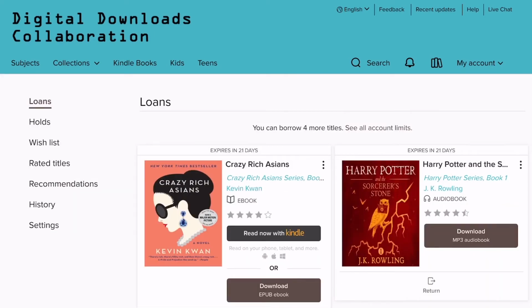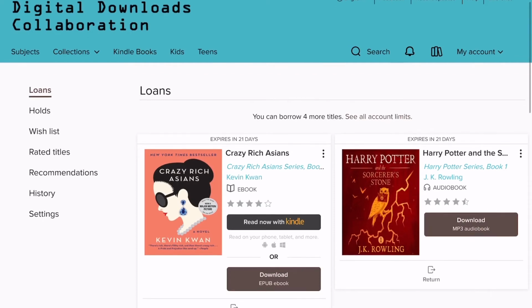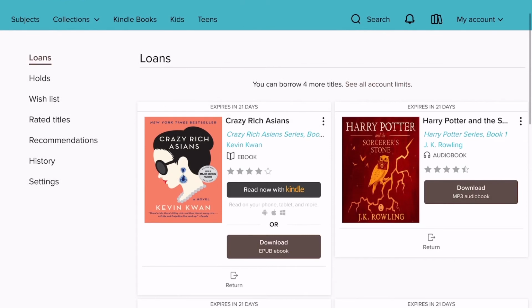And if you haven't checked out a copy of the book yet and downloaded a copy, so you can see here this copy of Crazy Rich Asians. I haven't selected a format yet. I can still see Read Now with Kindle or download the EPUB ebook.